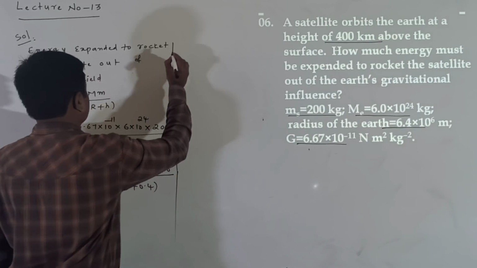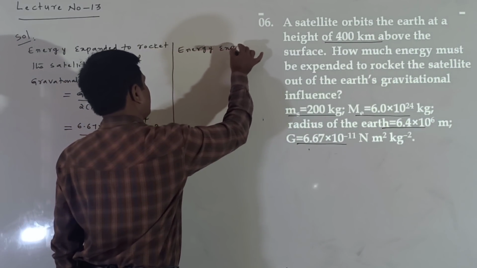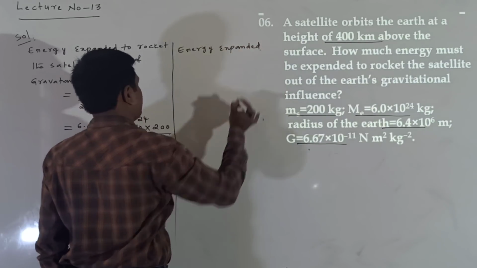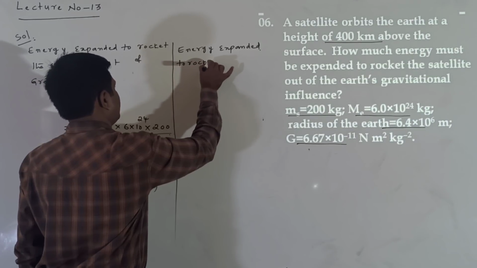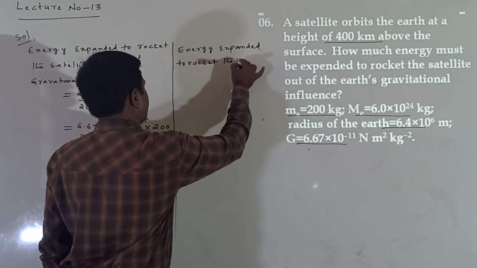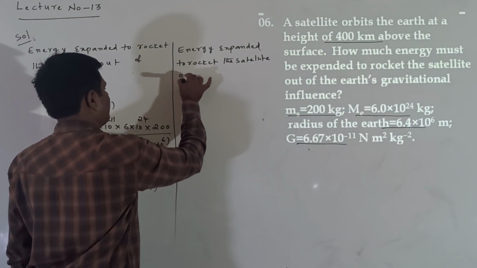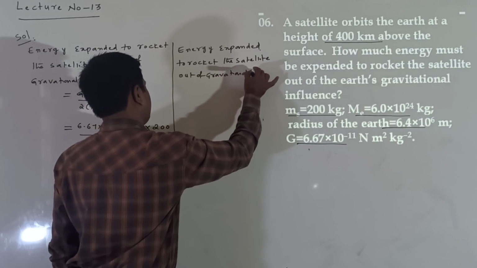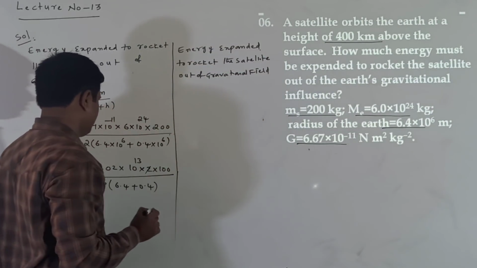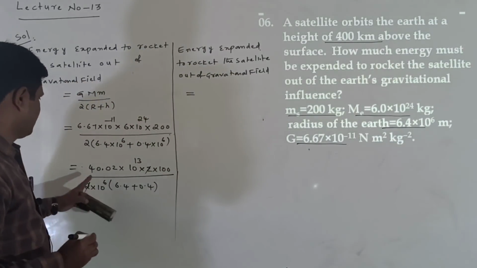Now listen. Simply I am writing energy expanded to the rocket, the satellite out of gravitational field. That value I am calculating here. That is equal to this value.